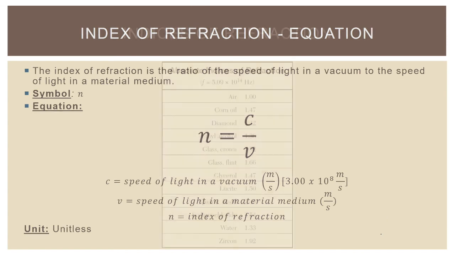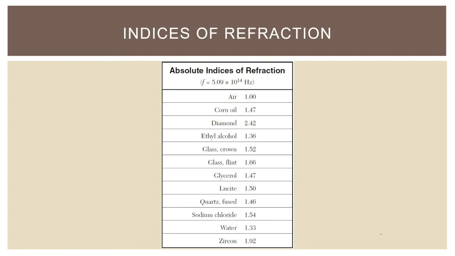All right, so if you look in your reference table, you will see this chart for indices of refraction. Keep in mind, the plural of index is not indexes, it's indices. So these are just showing you a bunch of different indices of refraction. Notice, for air, in the reference table, it's listed as 1.00 or 1.